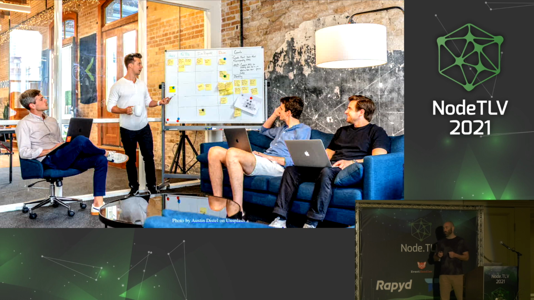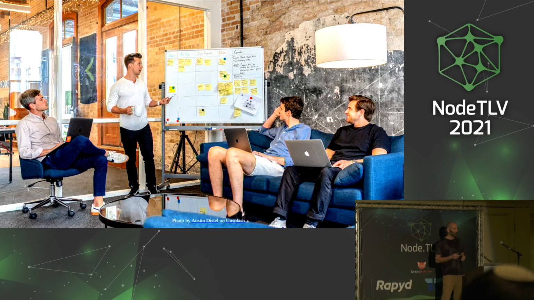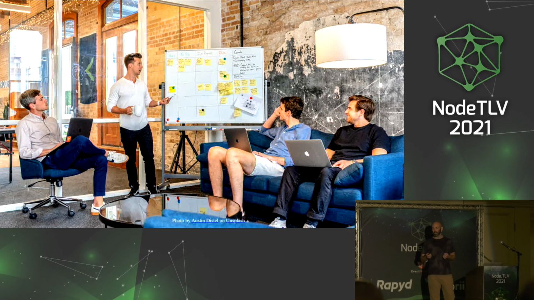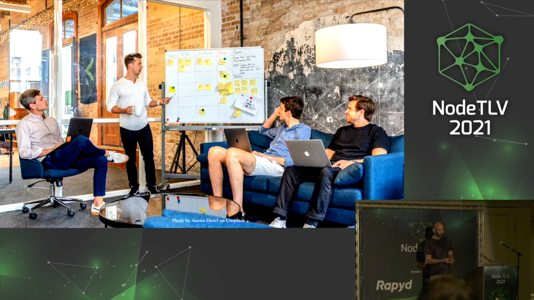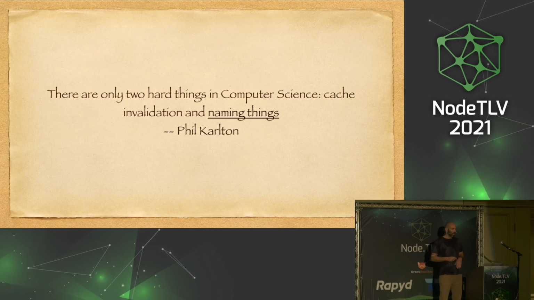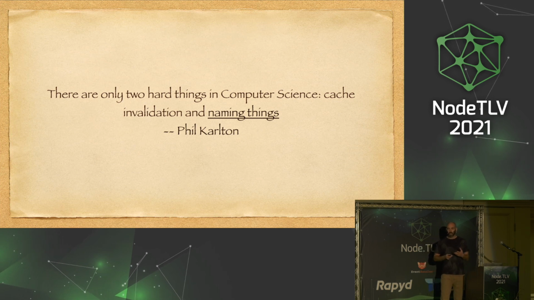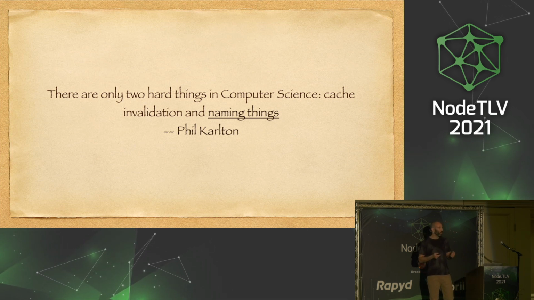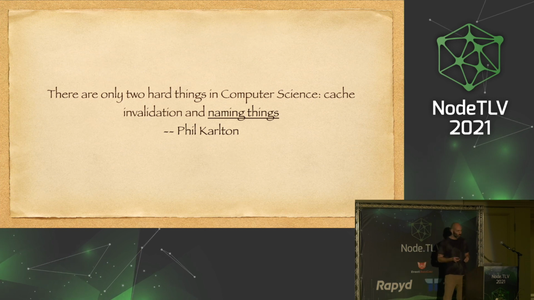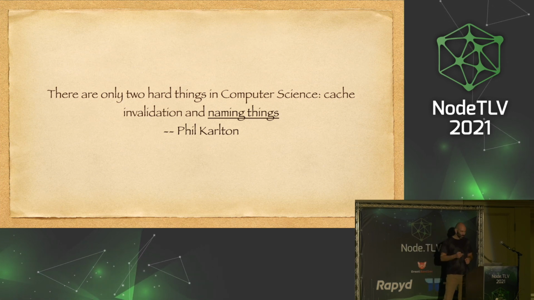It's the same reason why we're not naturally inclined to write TDD. We have to force ourselves into it, because we don't want to think about all of the edge cases of our code before we actually wrote it. We want to take the requirements one by one and just code it. The same with schemas. If we start our coding by defining the schema of all of the entities and properties, we're doing one of the two hardest things in computer science, which is naming things. The other is cache invalidation, in case you never heard this joke.